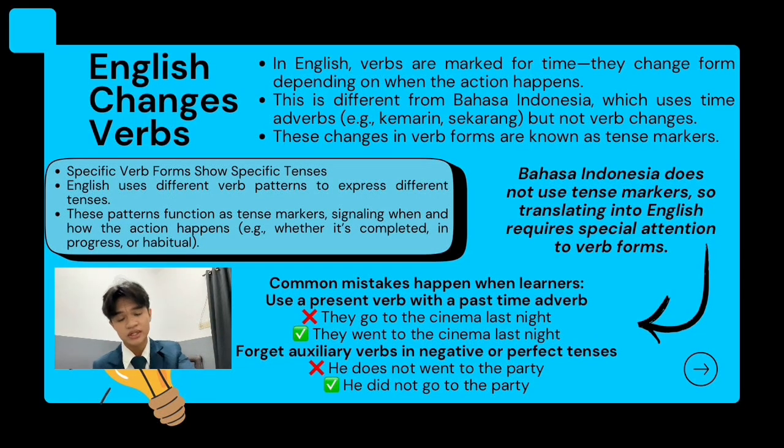So the first material that I'm gonna explain is the verbs. In English, verbs are marked for time. It means that verbs change form depending on when the actions happened. These changes in verb form are called tense markers. For example, the verb go changes to went in the past tense or to is going in the present continuous. So English tense forms show not just when the actions happen but also how it happens, whether it is complete, in progress, repeated, or habitual.